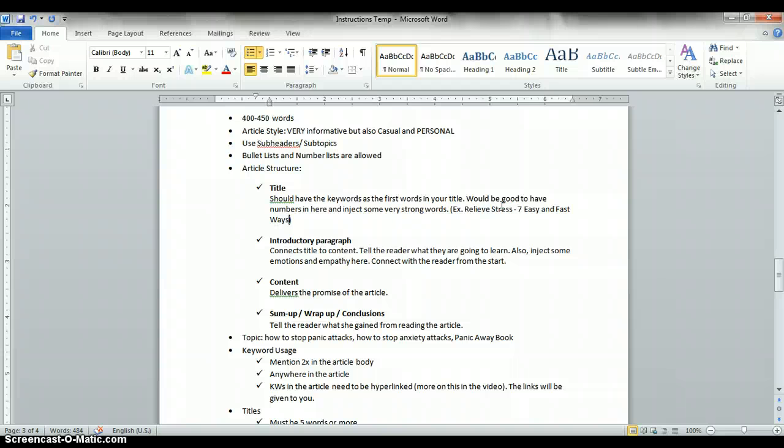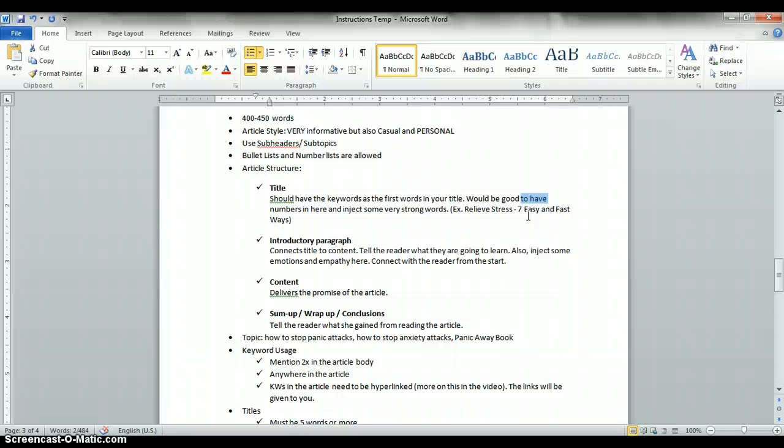The next thing is, it would be good to have numbers and some very strong words. Numbers, because when a reader sees your title, basically they decide whether to read your article or not based on your title.